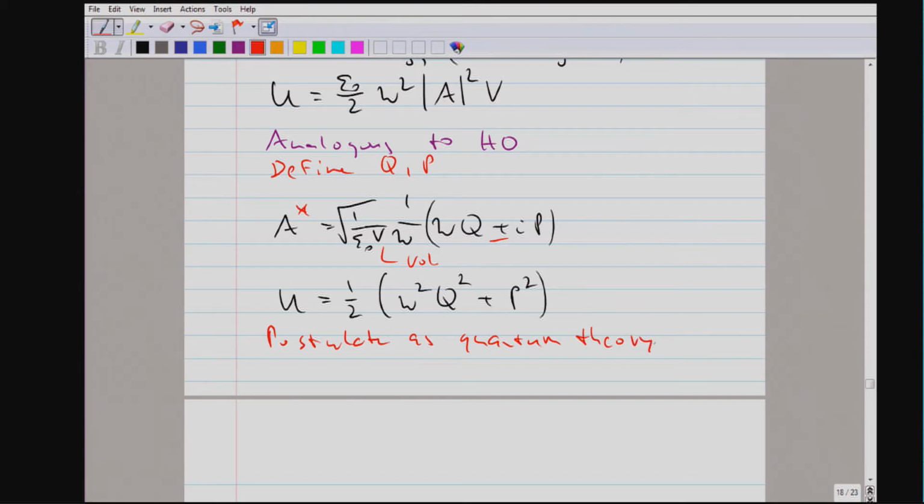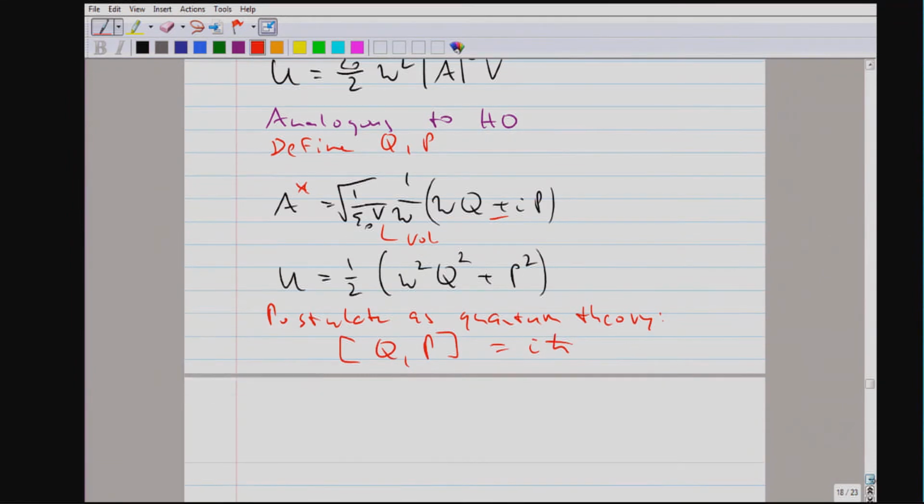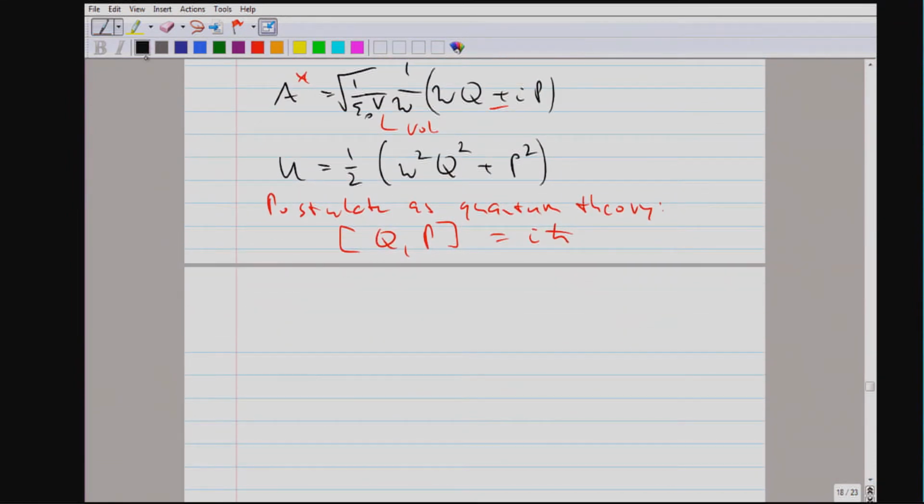This transition is done by simply postulating that the two quantities we have defined fulfill the canonical commutator for position and momentum. So we've started with the vector potential, expressed the energy in terms of the vector potential, and now we recognize through those definitions that this is a harmonic oscillator with variables Q and P, which are defined in terms of the vector potential.